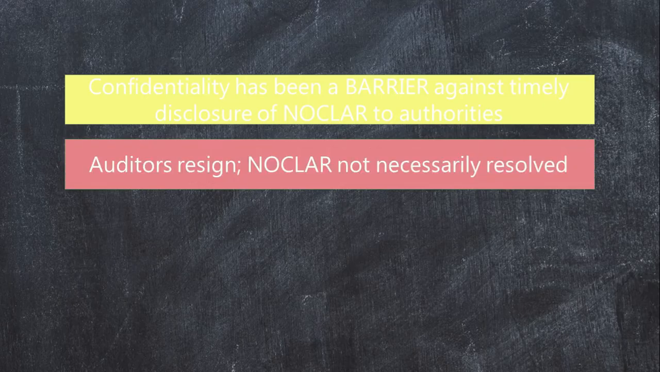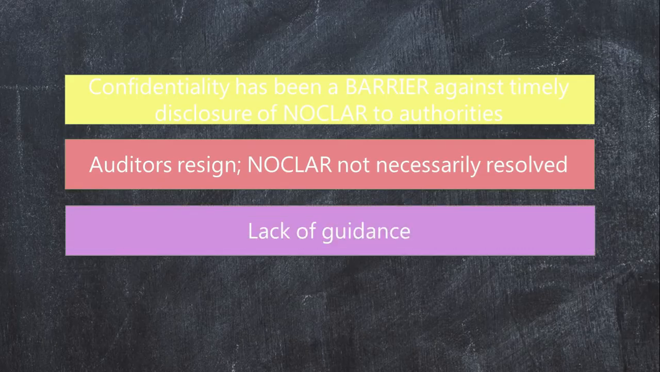Number two, auditors resign because of NOCLAR, but there is no assurance that the matter was subsequently resolved. And number three, there is a lack of guidance in the Code of Ethics on how to determine the appropriate course of action. This is the framework for NOCLAR.